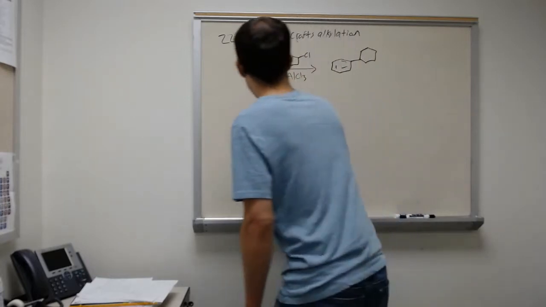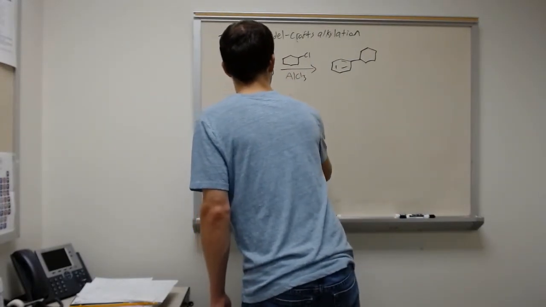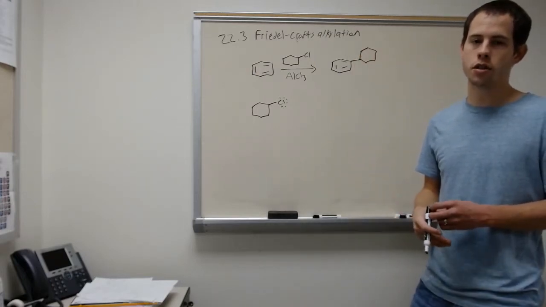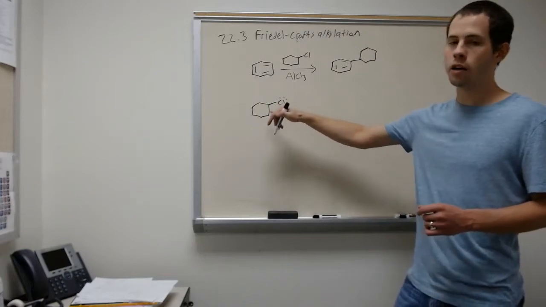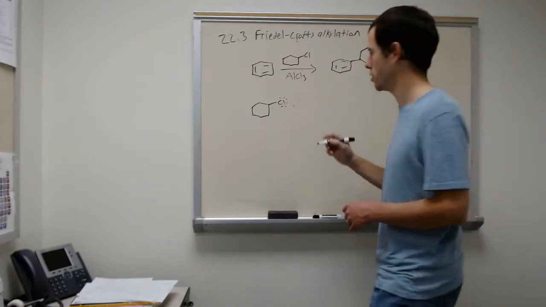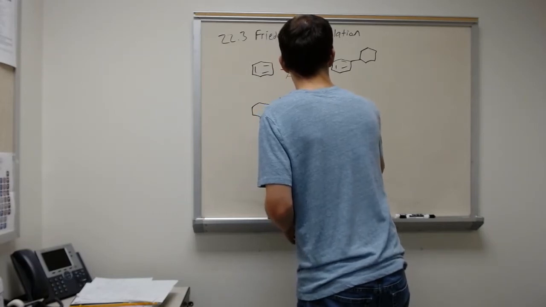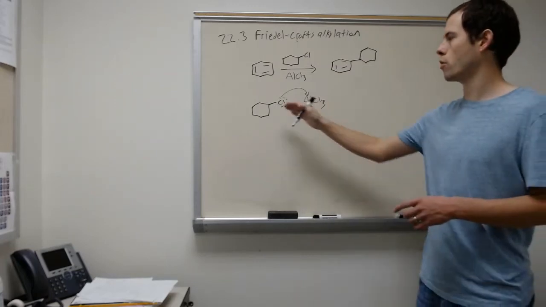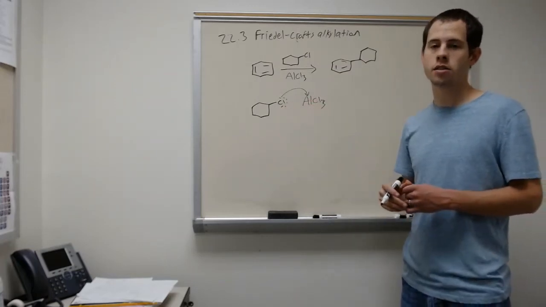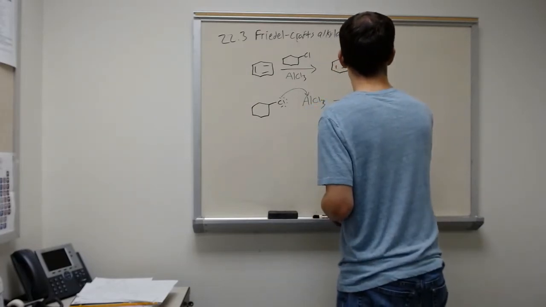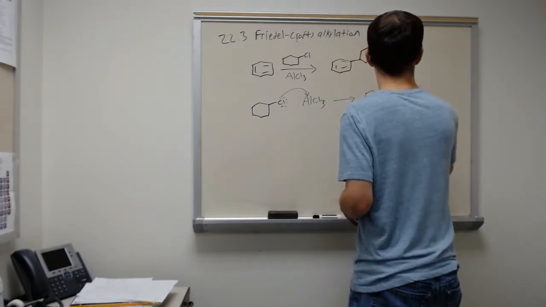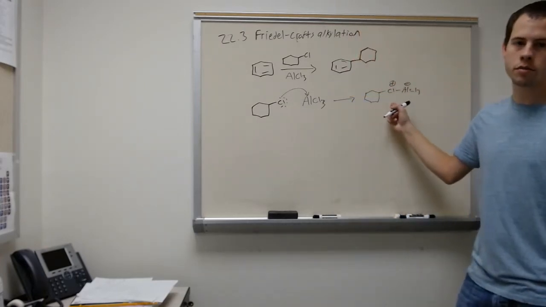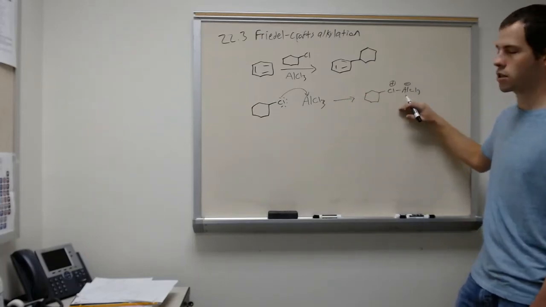For the mechanism, what we start with is the alkyl chloride. So this mechanism is going to be exactly like we saw in the halogenation, except instead of having two halogens bound to each other, we have a carbon and a halogen. And so again, the first step is coordination. So our chlorine just attacks the Lewis acid. Since our chlorine now has two bonds, it gets a positive charge. Our aluminum got some extra electrons, so it's a negative charge.